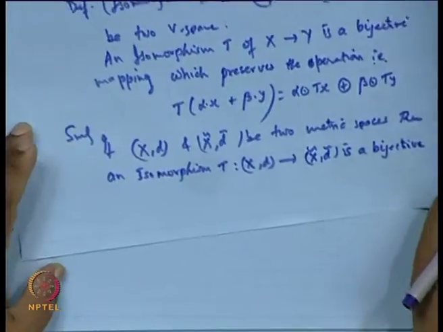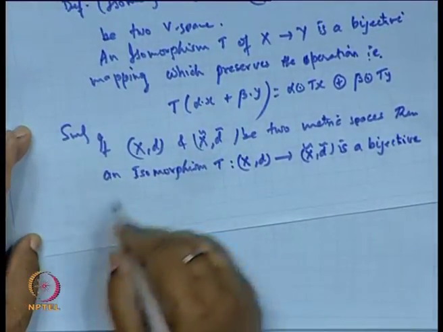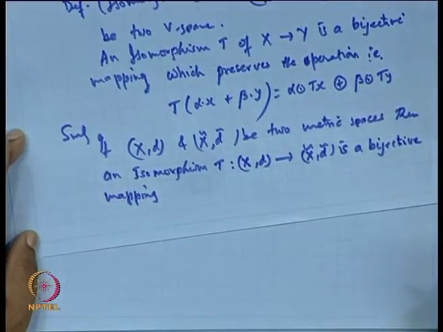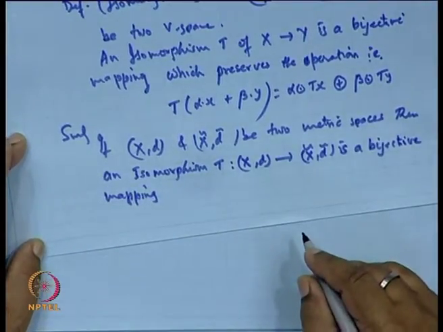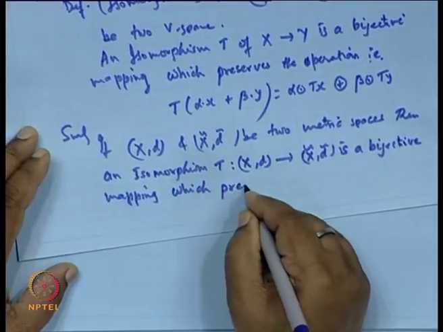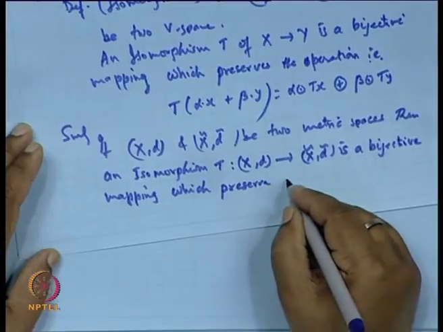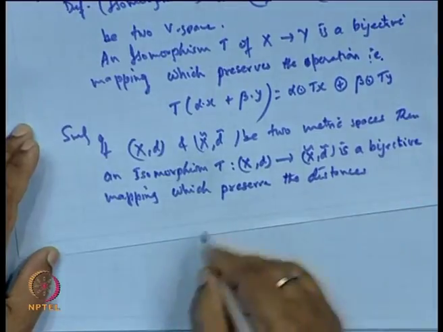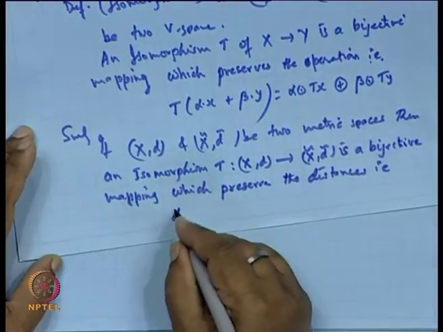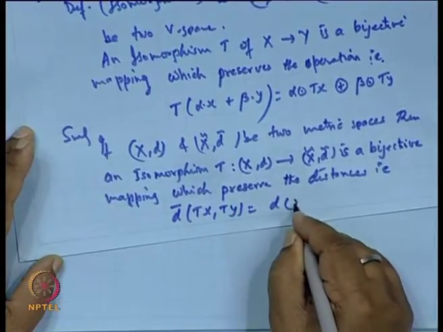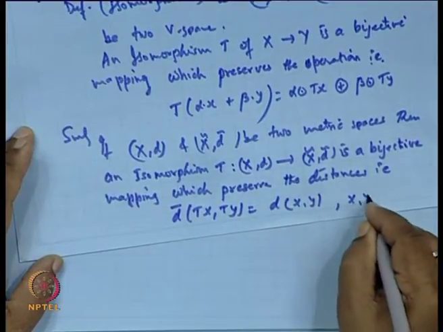Bijective means one-one onto mapping, surjective and injective, one-one onto mapping which preserves the distances. That is d bar of T x, T y is the same as d of x, y, where x and y belong to capital X.